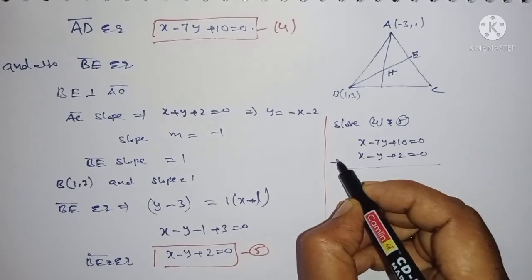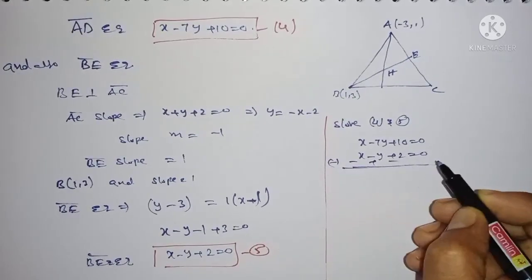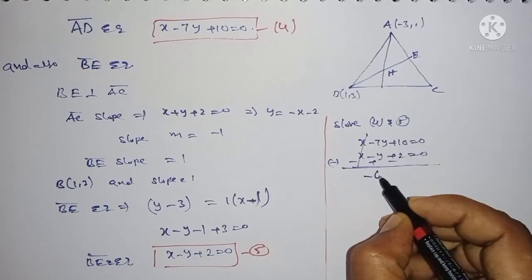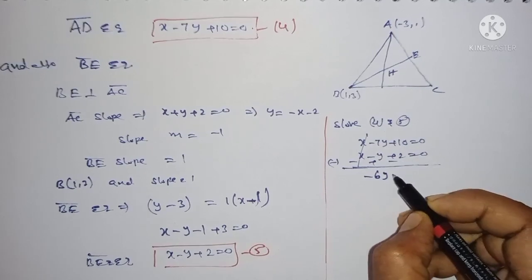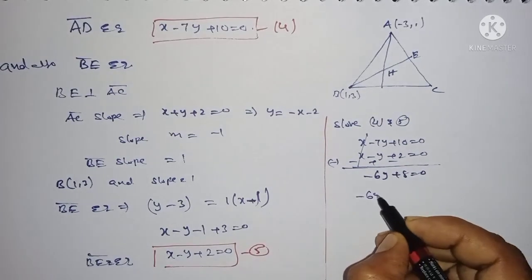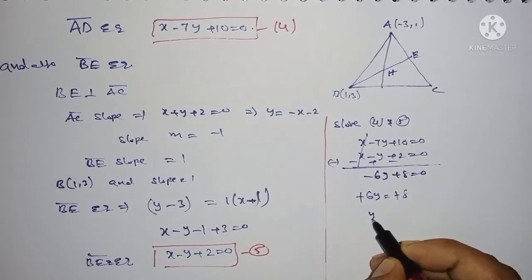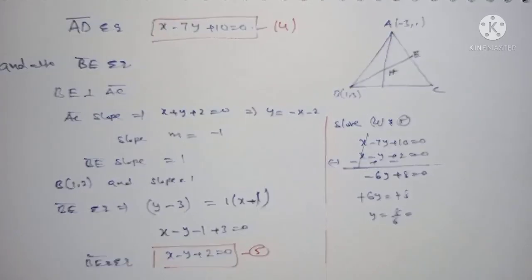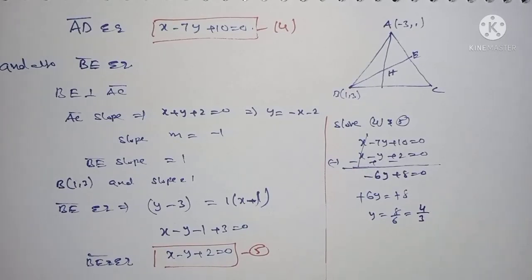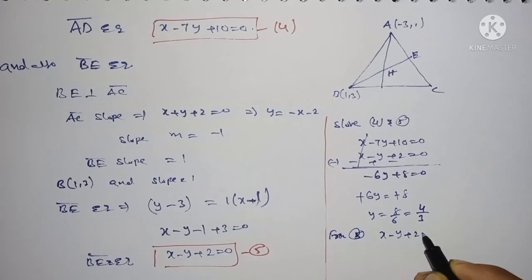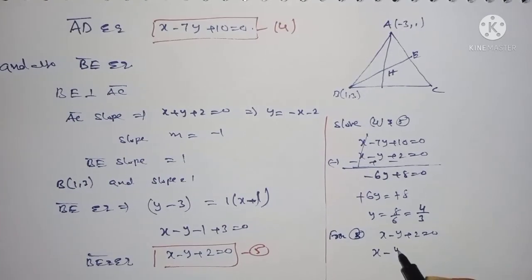Solving these two equations, we subtract: x cancels, minus 6y, 10 minus 2 is plus 8 is equal to 0, or 6y is equal to 8, y is equal to 8 by 6, which is nothing but 4 by 3. Substitute in any equation to get the x value. Taking equation 5: x minus 4 by 3 plus 2 is equal to 0.